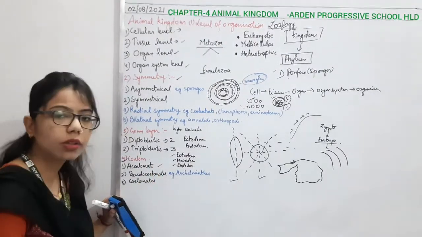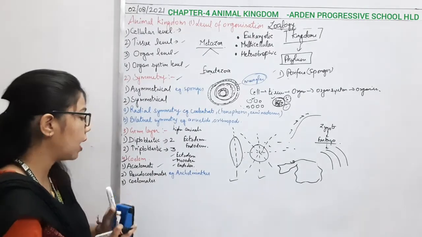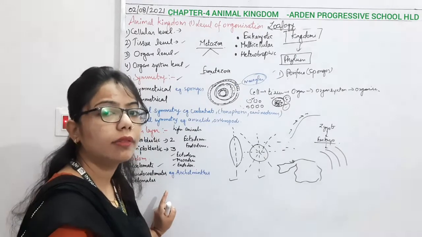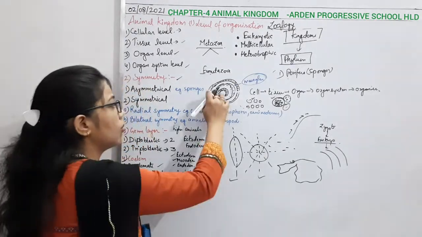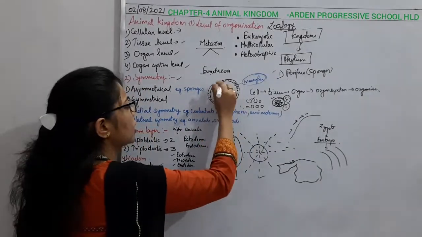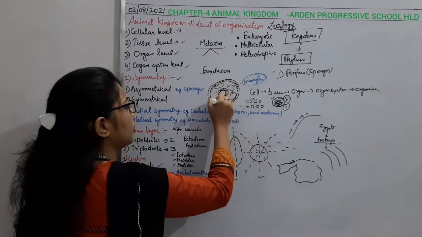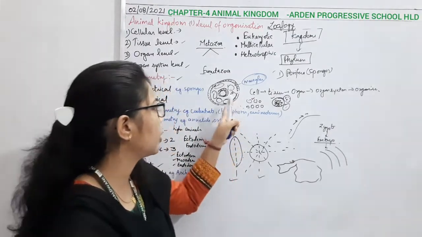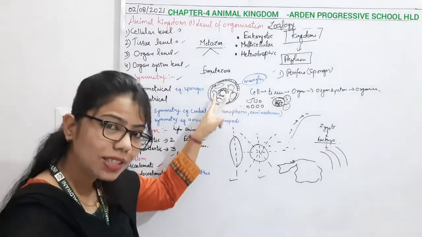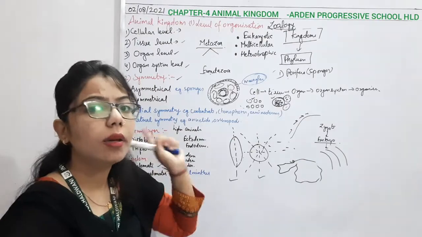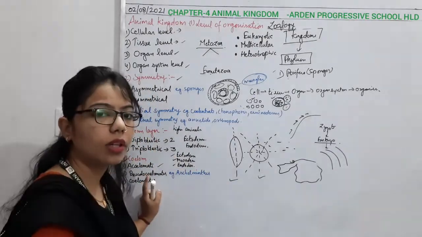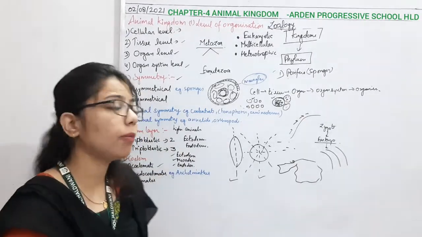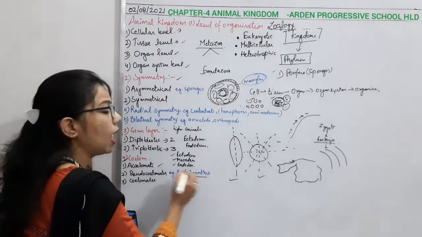Then comes the pseudocoelomate. Pseudocoelomate means that there is no mesodermal lining, but there are some patches like mesoderm. In the structure you can see that some patches of mesoderm are present here. Pseudocoelom means this cavity is present, but it is not surrounded by the mesoderm layer, and that's why we call it pseudocoelomate. And there is only one example under this pseudocoelomate, that is the Aschelminthes.